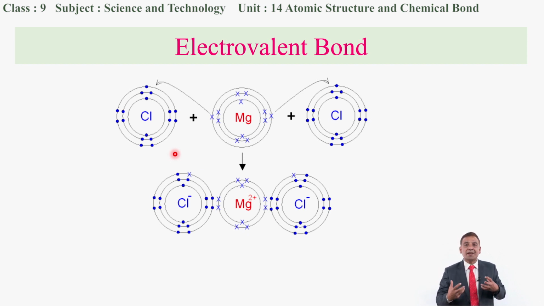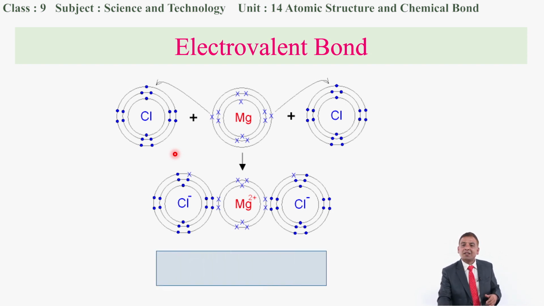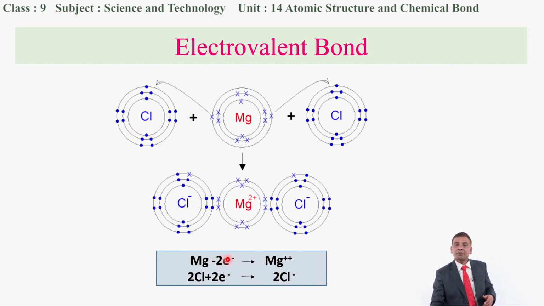So this is another supportive example to know about the electrovalent bond, because this type of bond has been formed by transferring the electrons. You can see mathematically how the electrons are being transferred from magnesium to chlorine. Altogether 2 electrons from the magnesium have been lost, so that it has gained the positive charge. So it is an electropositive ion, that is Mg++. When 2 atoms of chlorine gain electrons, 1 atom gains 1 electron and another atom gains 1 more electron, there will be 2 chloride ions. They are formed by gaining 2 electrons from the